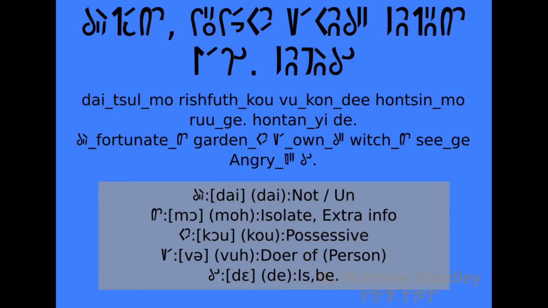Vu is a person who does something, so it takes a verb and turns it into a human doer of that thing. A football player would be a vu football play. So a chef, for example, would be a vu cook. E is an adjective marker. Finally, we have de, which is.